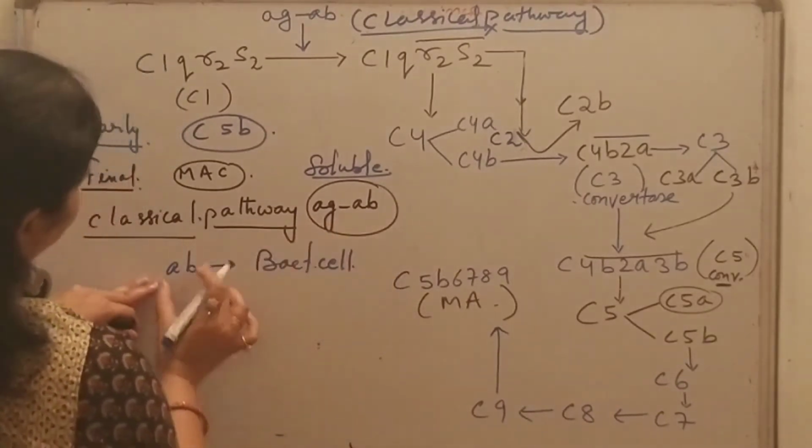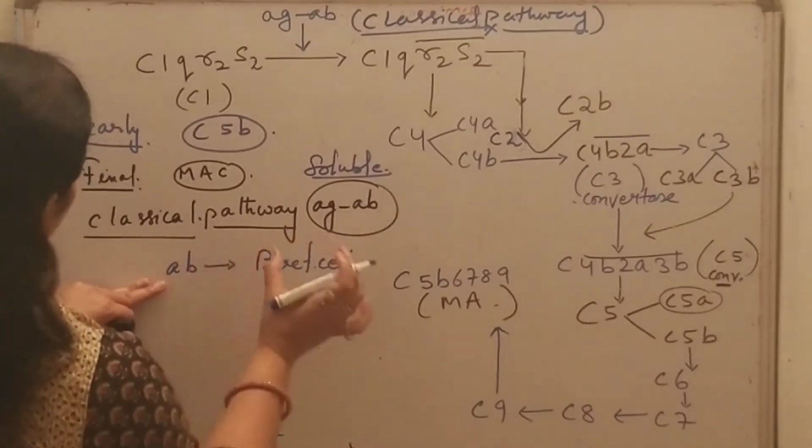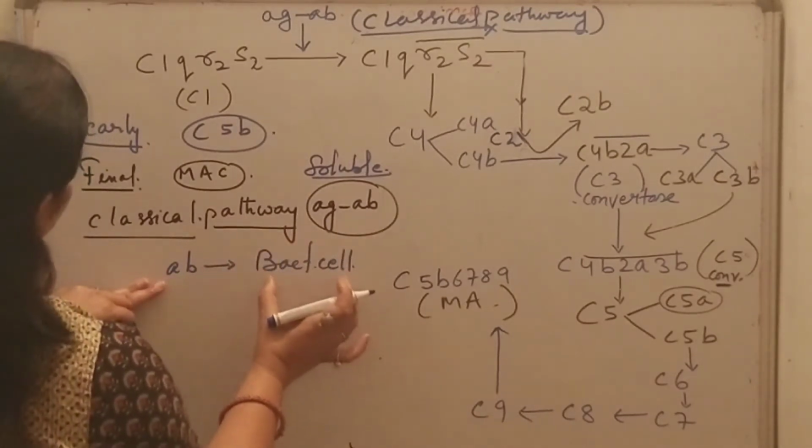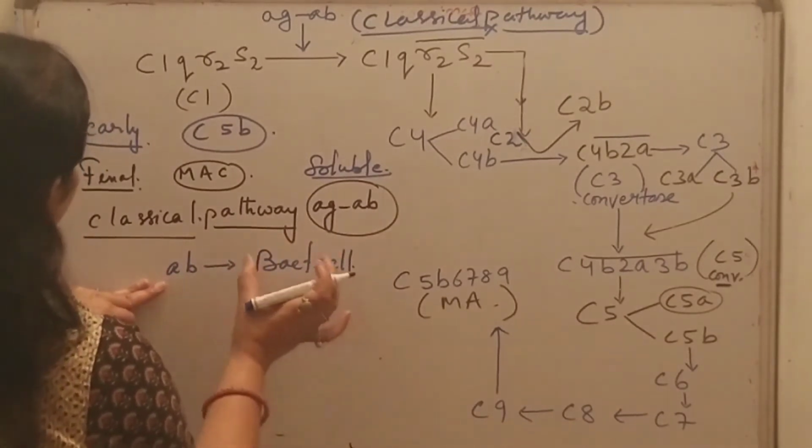When an antibody binds on a suitable target on a bacterial cell, then this classical complement pathway activates.